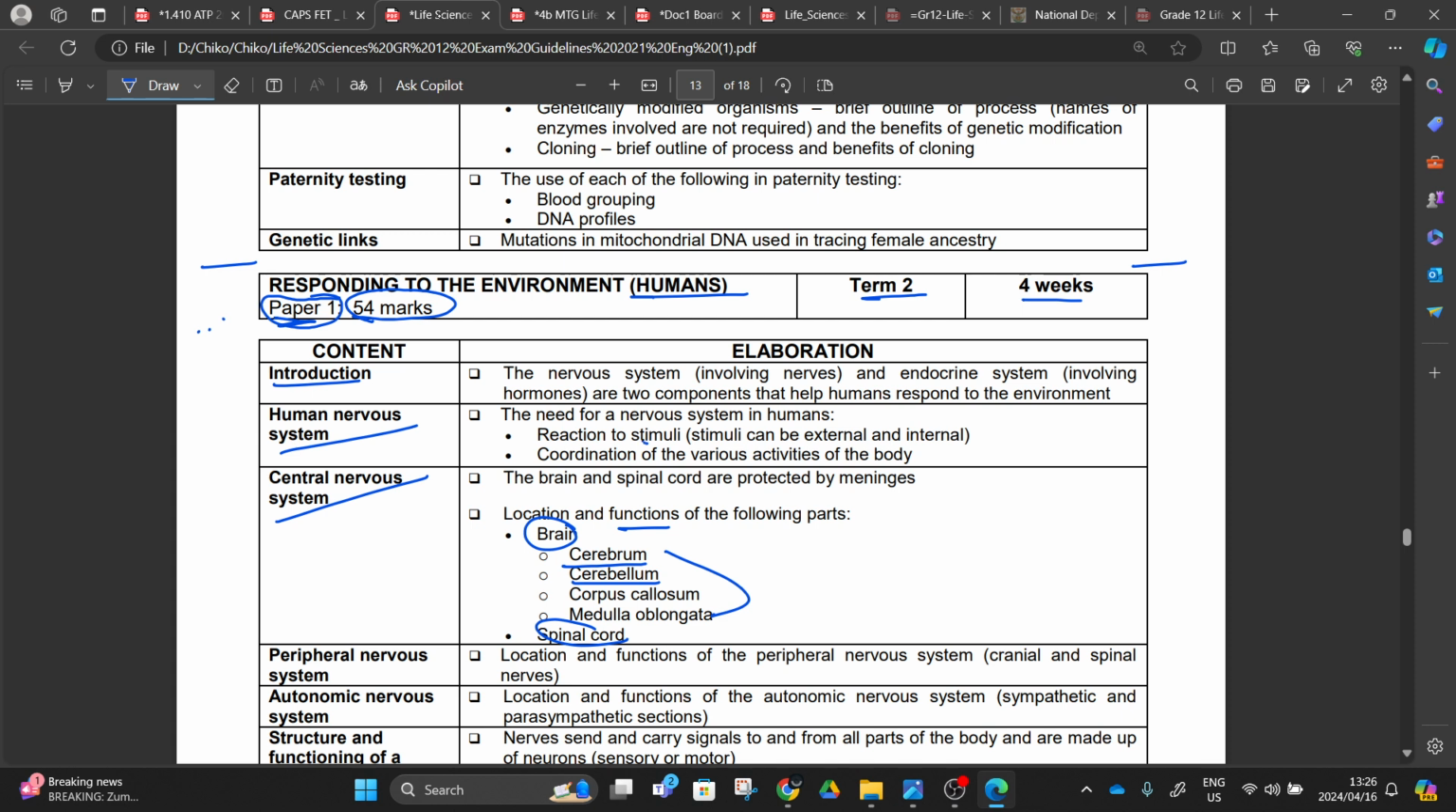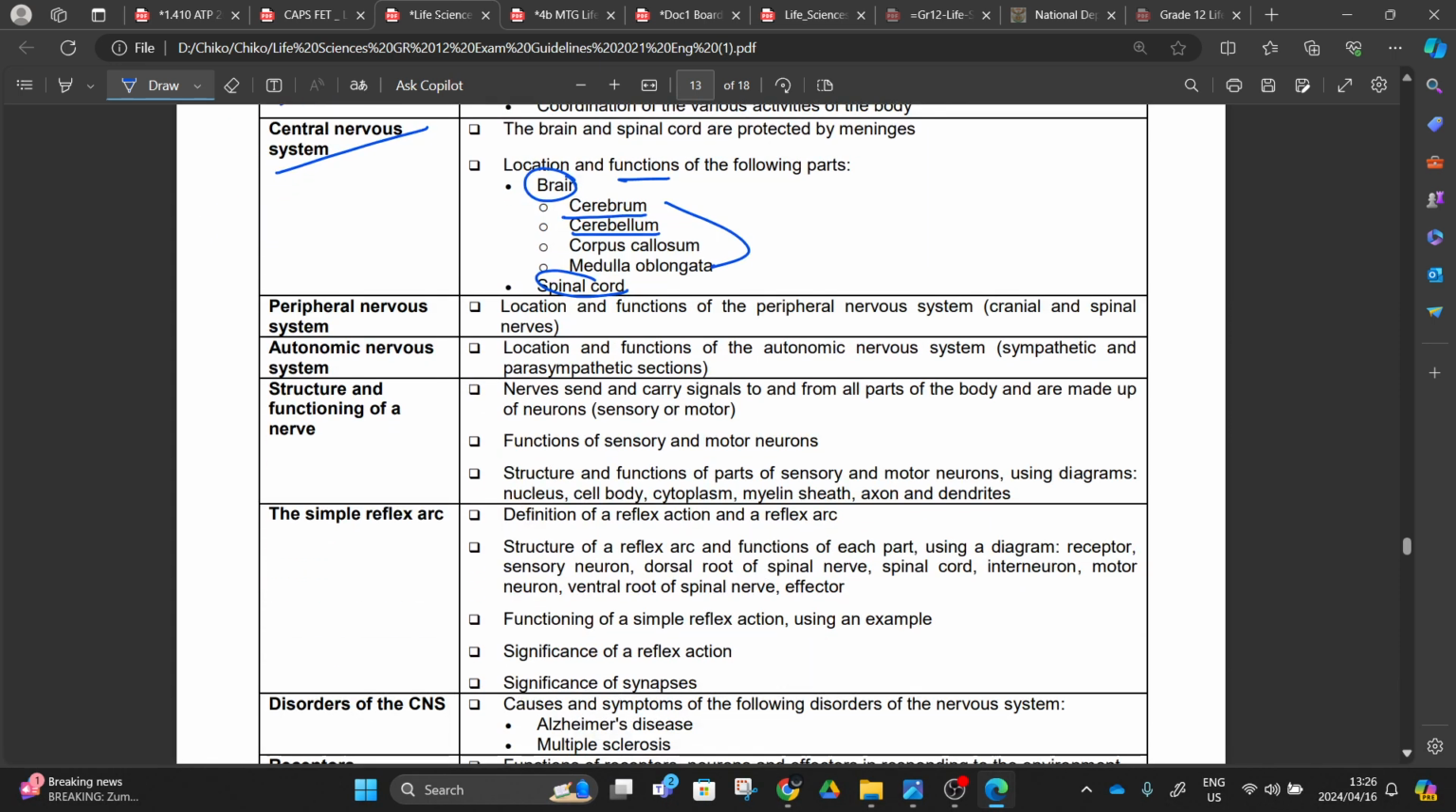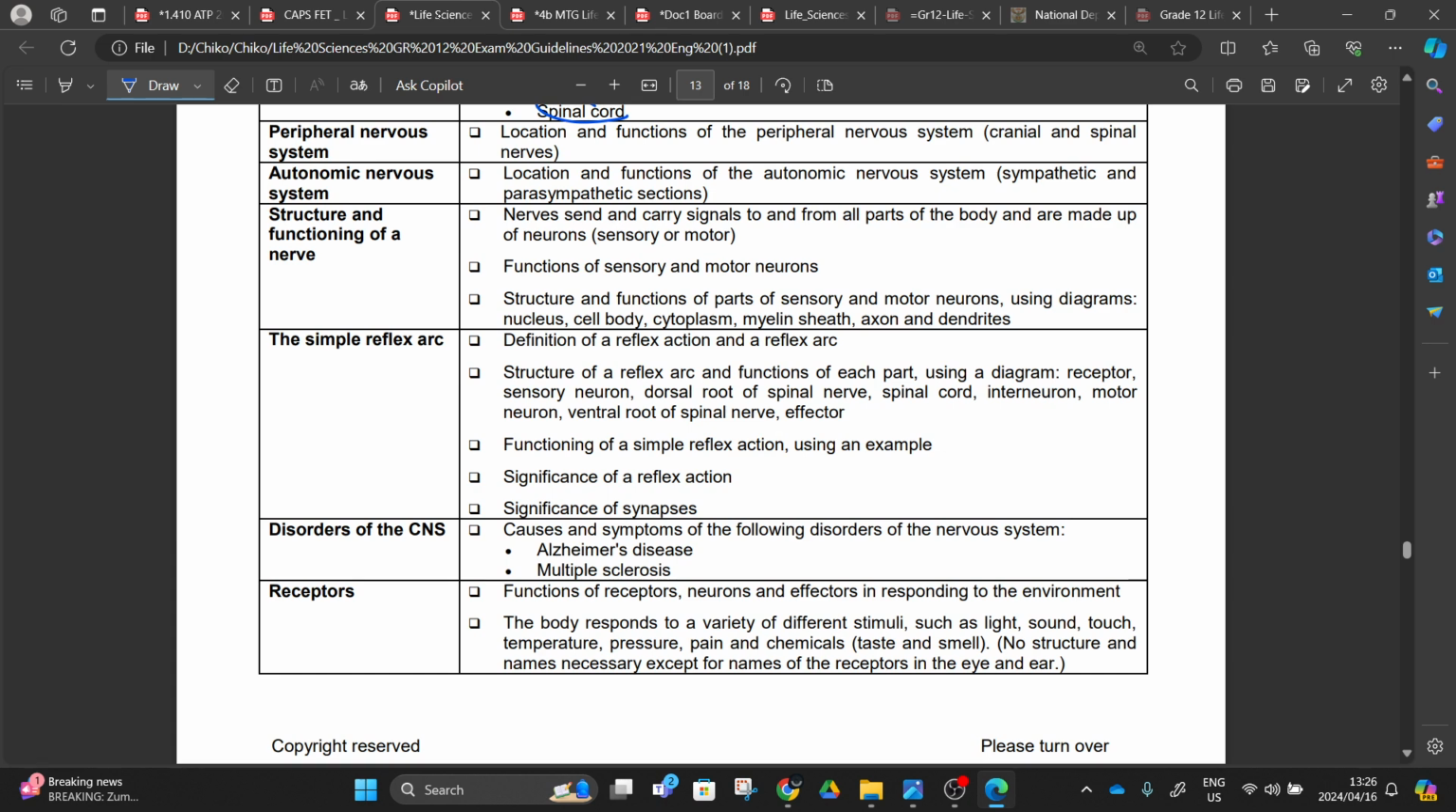And then from there we talked about the stimuli. We did a lot of things, you can go there. Today we'll be doing the nervous system, the neurons, the structure and functioning of the nerve. What are these nerves? We talked about them yesterday.